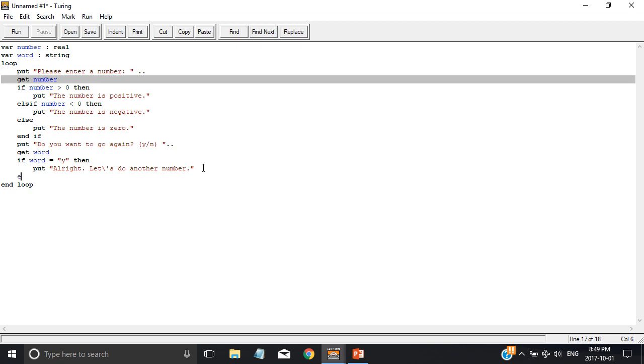So anyway, then let's say else if word equals n, then exit. This will say exit the loop. And then if it says else, put... Actually, I'm not going to do that yet. I'll explain that later. That's something else.